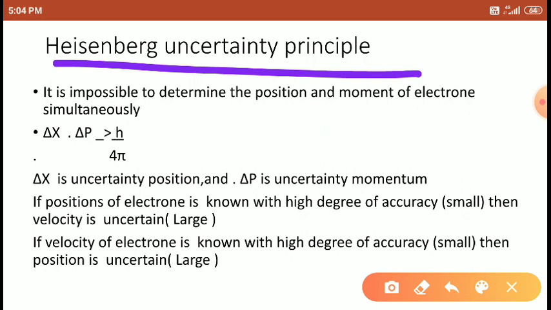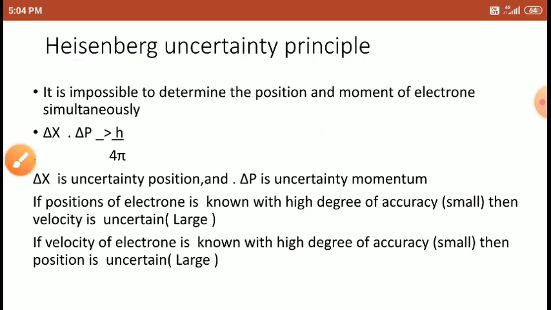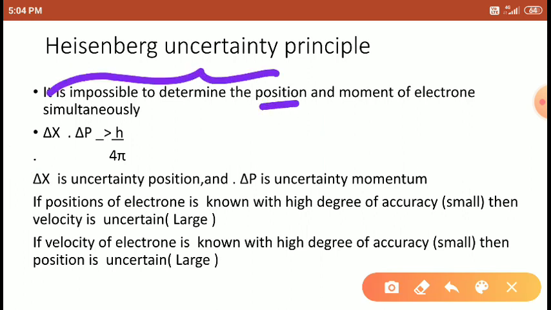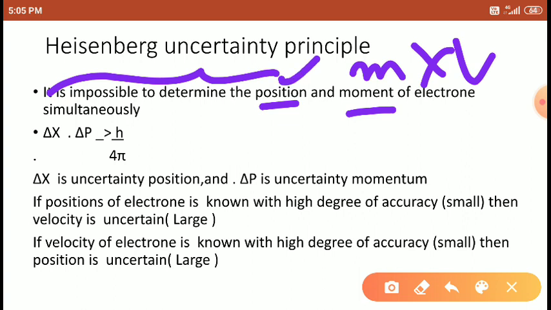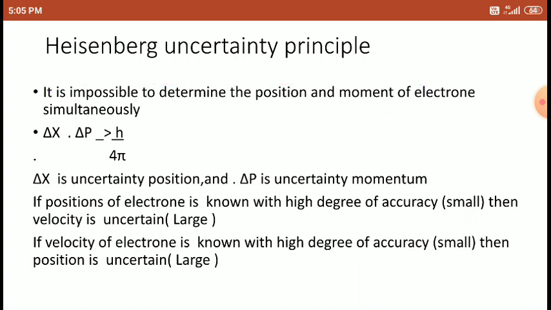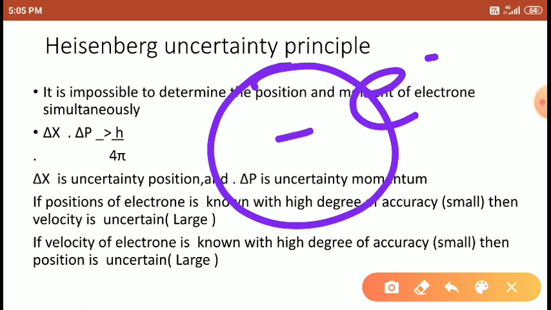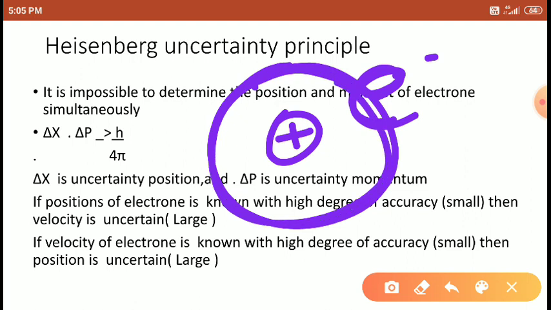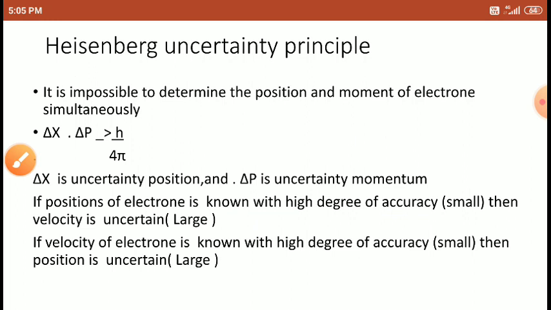After that, Heisenberg explained that it is impossible to determine the position as well as the momentum. Momentum means mass into velocity. It is impossible to determine the position and momentum of electrons simultaneously. When electrons are rotating around the nucleus, determining the exact position and velocity simultaneously is impossible. That is explained by the Heisenberg uncertainty principle.